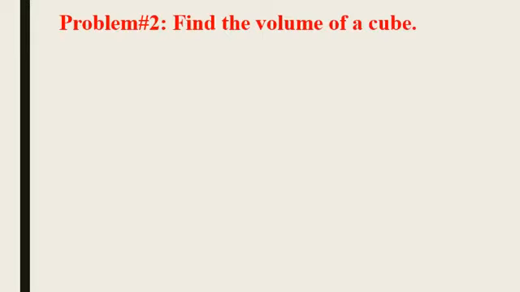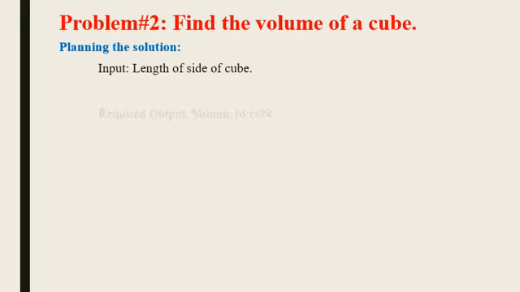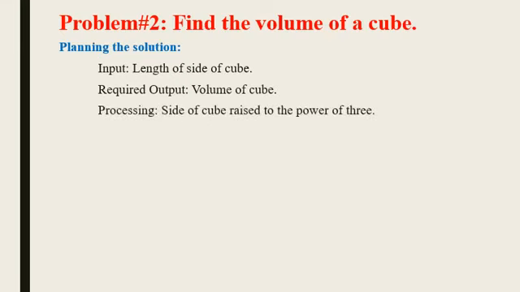Okay, now there is problem 2. Another example, find the volume of a cube. So there is the planning of the solution. Input, length of a side of a cube. It is very important because if we don't have any length, how can we find the volume? And the required output is volume of cube. Processing, side of cube raised to the power of 3, or otherwise you multiply 3 times.